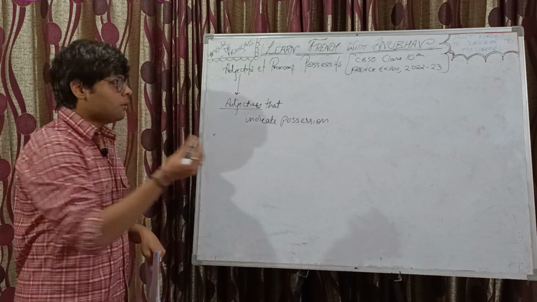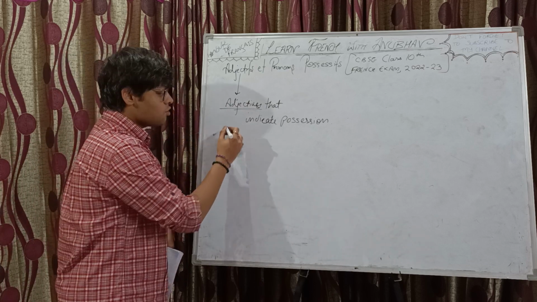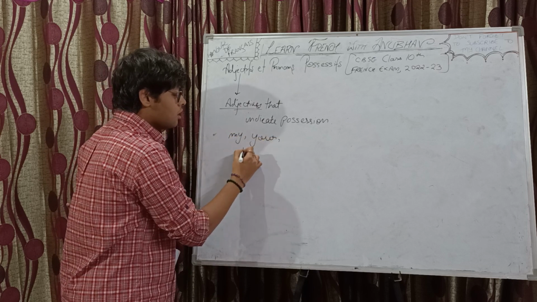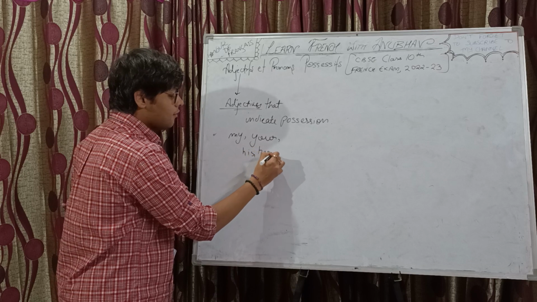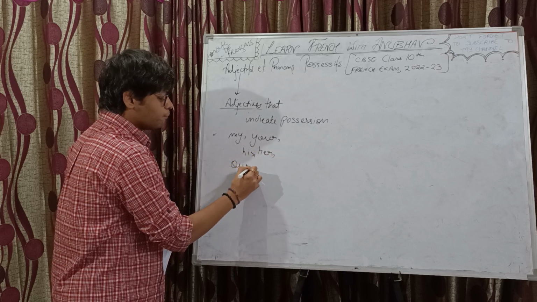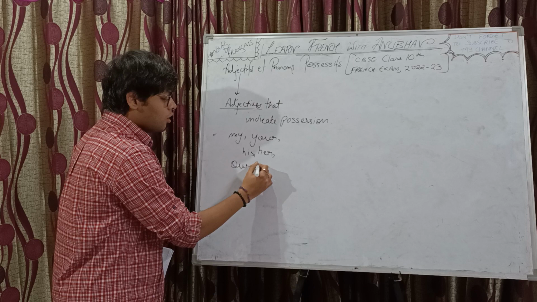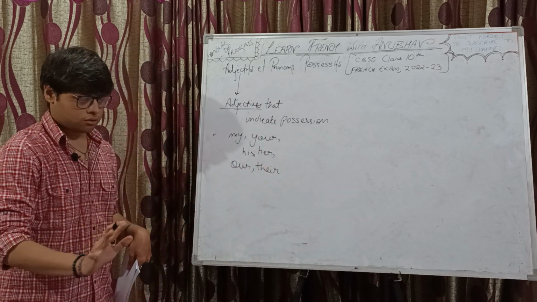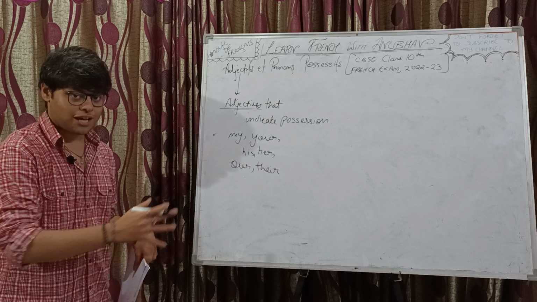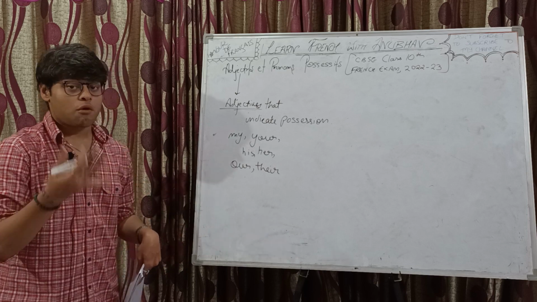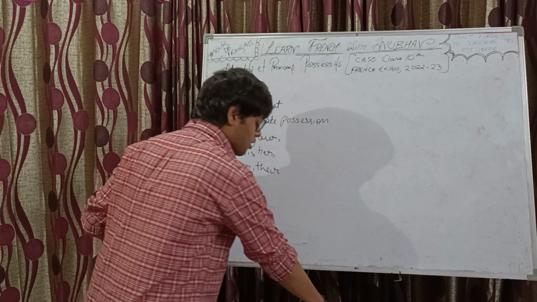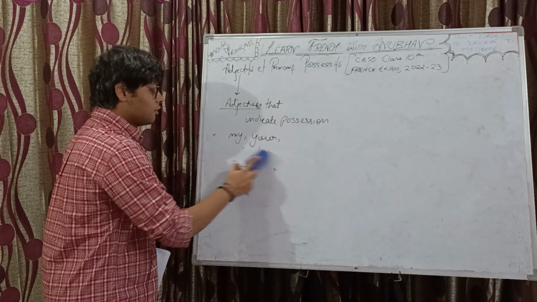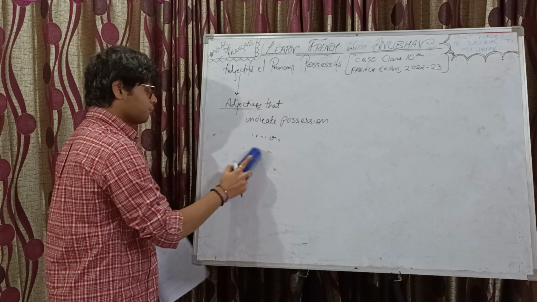Now some examples of possessive adjectives in English would be my, your, his, her, our, then their, right? These are your examples in English. We have these adjectives possessive, right? What about in French? For French possessive adjectives, we need to make a proper table. So let's make that real quick.